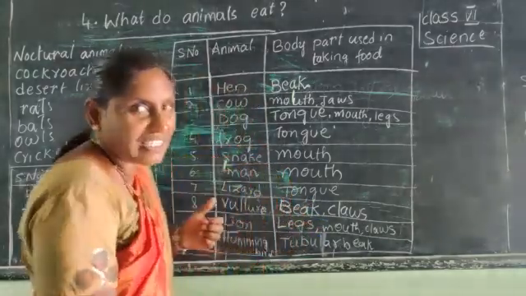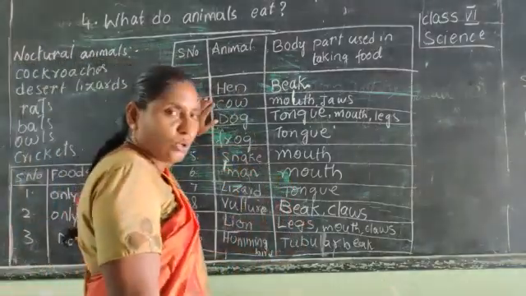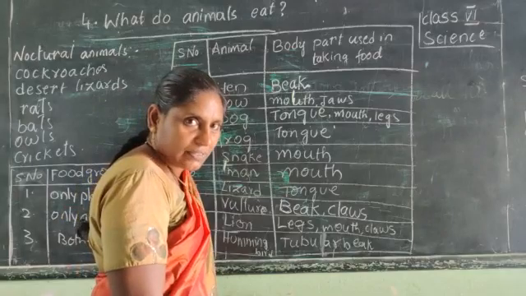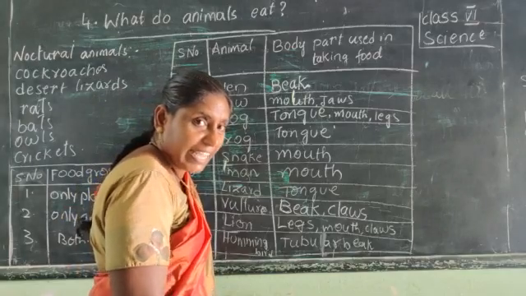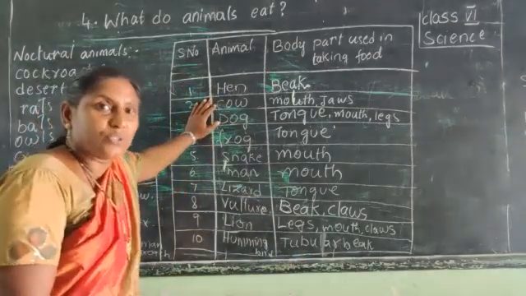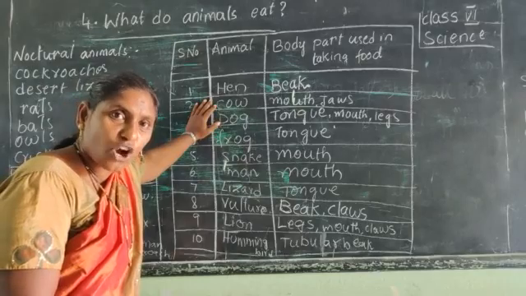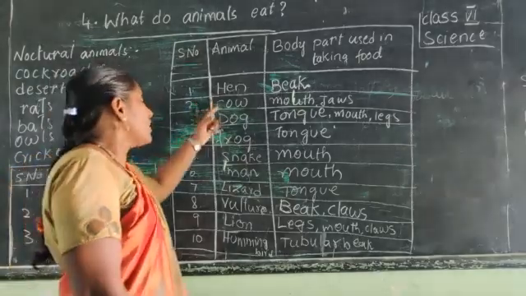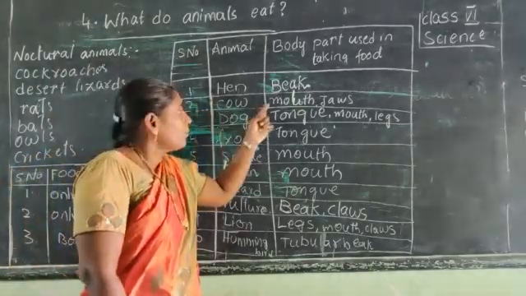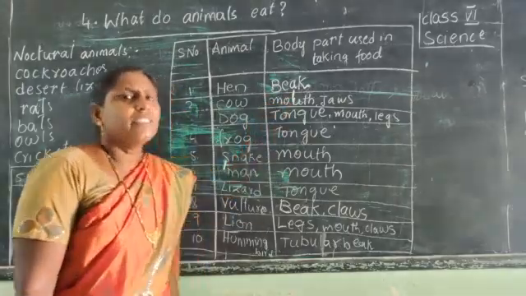So cow and buffalo take back the chewed food from the stomach and chew it again. This process is called rumination. So the cow takes the food with the help of its mouth and jaws.